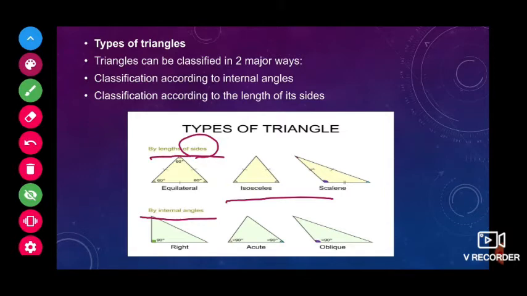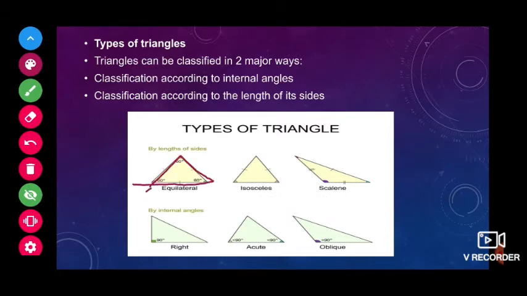If a triangle has all three sides equal in length, then we call it an equilateral triangle. Also, in an equilateral triangle, all angles are equal and each equals 60 degrees. Keep it in mind. Equilateral triangle means the angles are always equal, so each angle is 60 only, children.